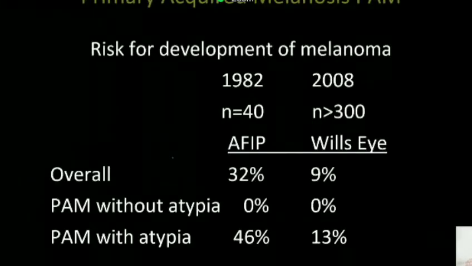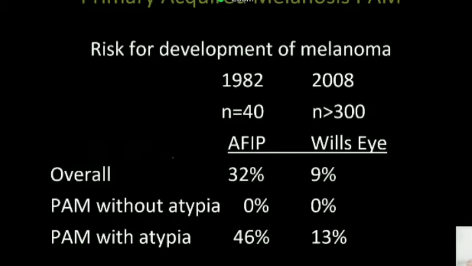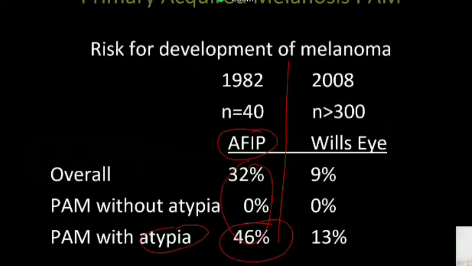These are two studies done decades apart. This was the famous AFRP study, which we always used to quote. Primary acquired melanosis with atypia has nearly 50% chance of turning malignant. That is what we were taught when we were fellows, and we were very worried about primary acquired melanosis with atypia. Now things have changed.